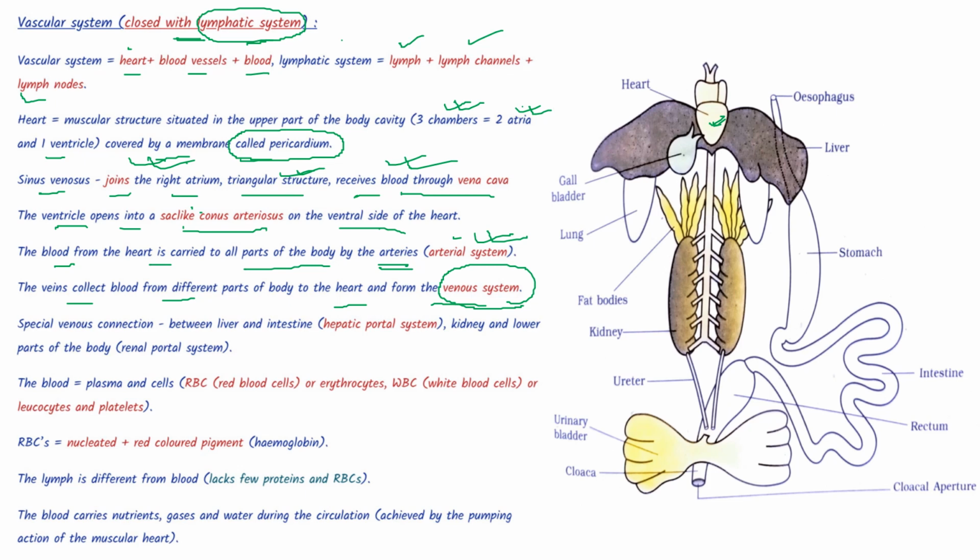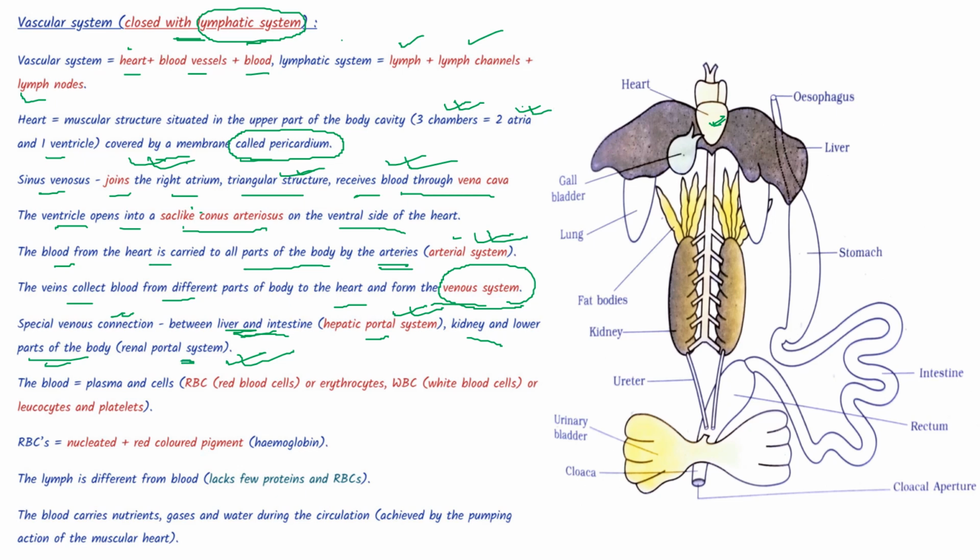There are a few special venous connections between the liver and intestine, which is known as the hepatic portal system, and between the kidney and lower parts of the body, which is known as the renal portal system. We should give very special attention to these two terms.